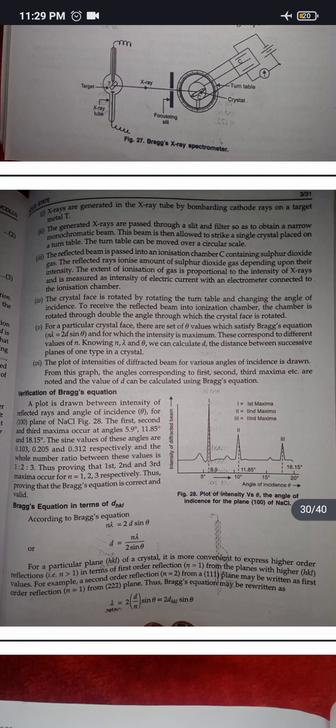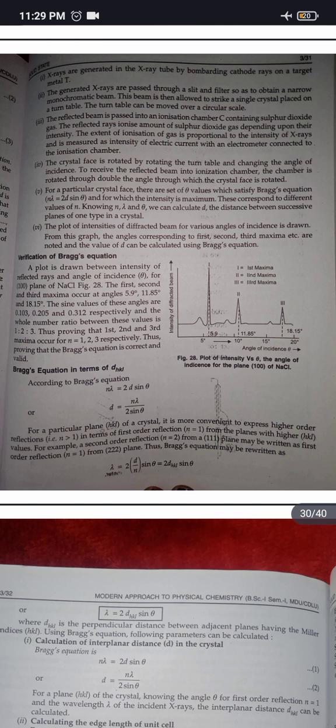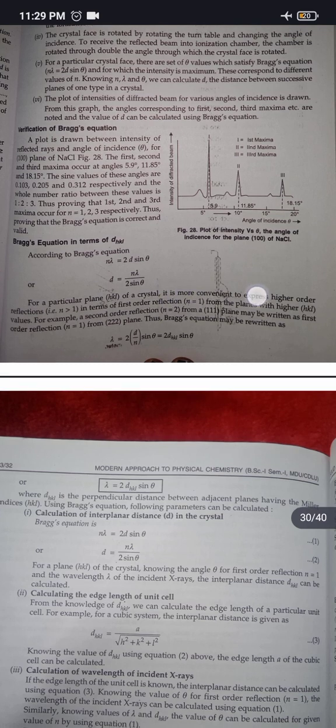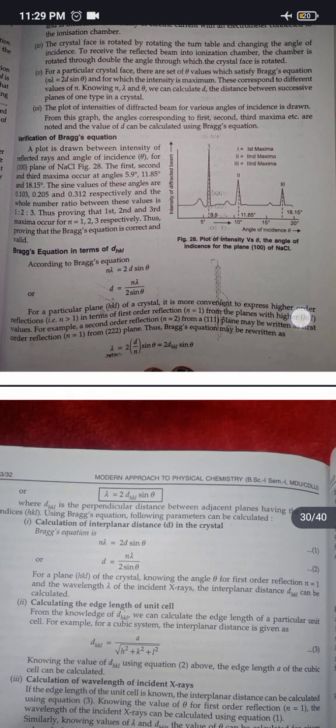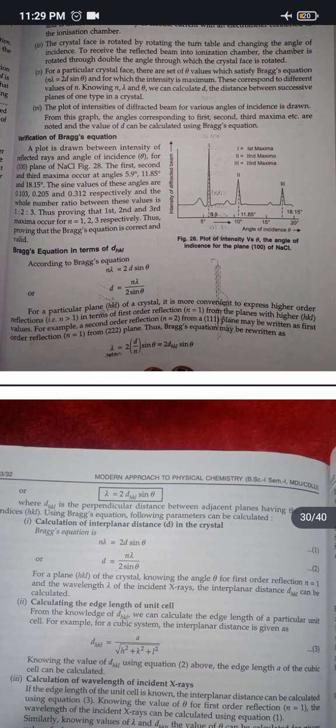Bragg's equation in terms of d_hkl. According to Bragg's equation, n lambda is equal to 2d sin theta, d is equal to n lambda upon 2 sin theta. For a particular plane of a crystal, it is more convenient to express higher order reflections in terms of first order reflection from the planes with higher indices. For example, a second order reflection from a 1, 1, 1 plane may be written as first order reflection, n equals 1, from 2, 2, 2 plane. Lambda is equal to 2 d_hkl sin theta, where d_hkl is the perpendicular distance between adjacent planes having the Miller indices hkl. Using Bragg's equation, following parameters can be calculated.